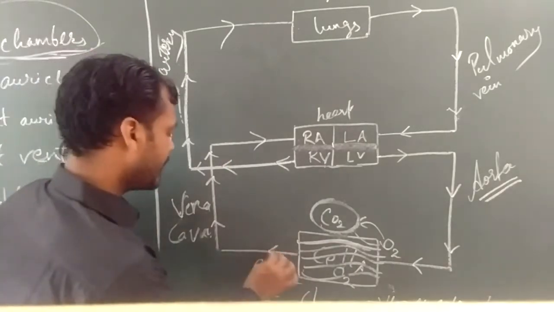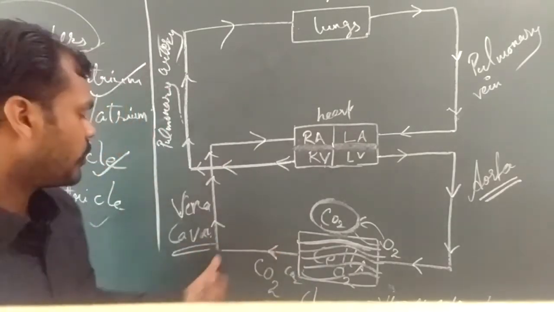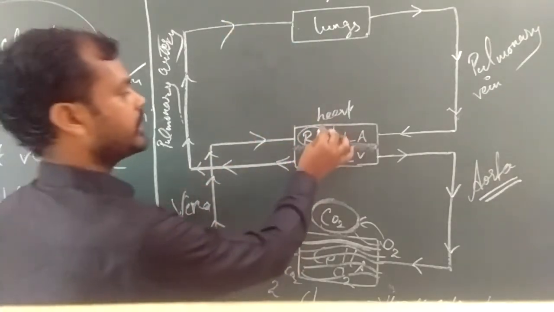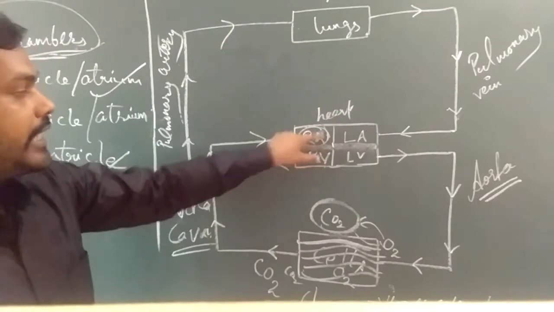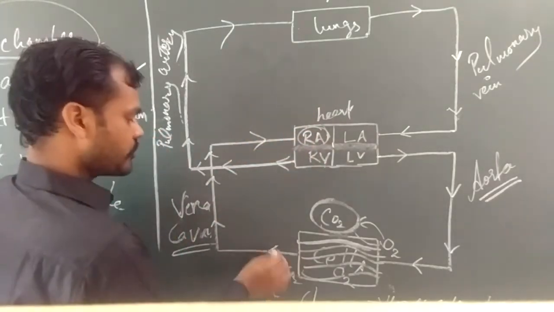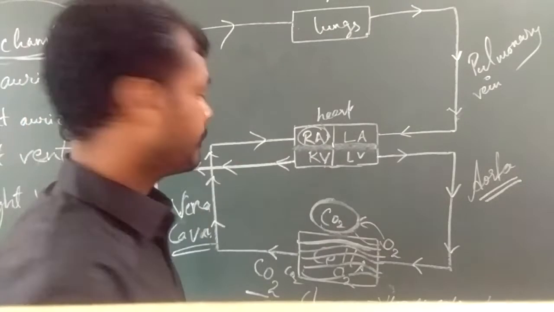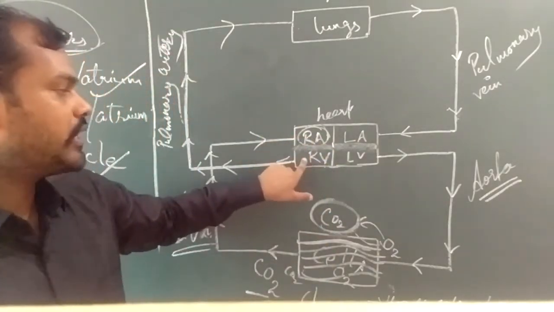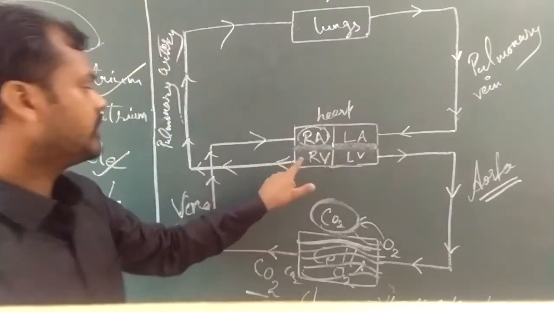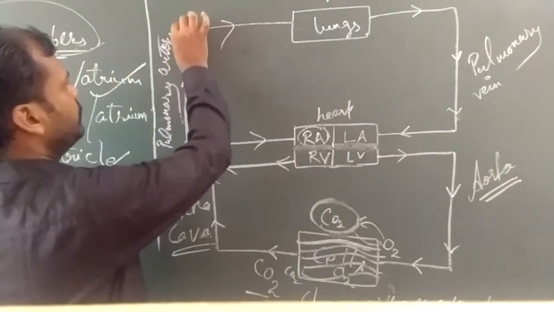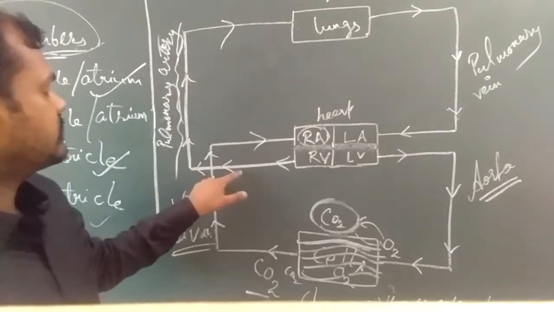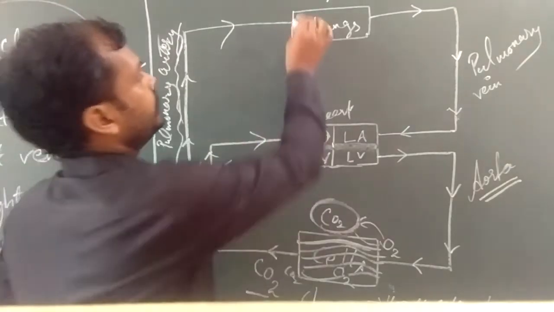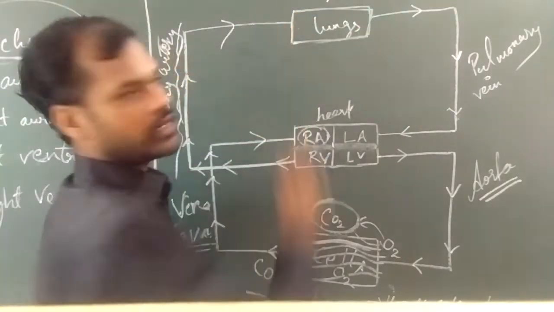Now this CO2 is being carried by the vena cava from all over the body to the right auricle here. Right auricle. That's why I told you this right part deals with deoxygenated blood. Now it is deoxygenated since it is containing carbon dioxide. Now right auricle's blood is transferred to the right ventricle, and from this right ventricle, this pulmonary artery will be carrying this deoxygenated blood again back to the lungs, from where it is diffused into the alveolus.